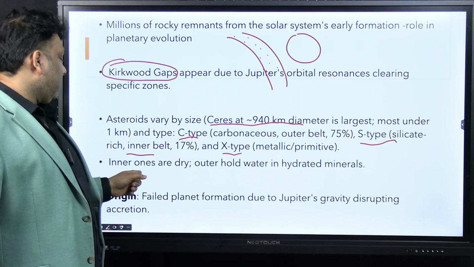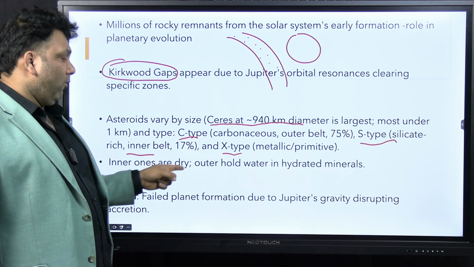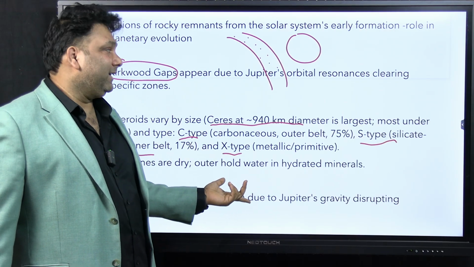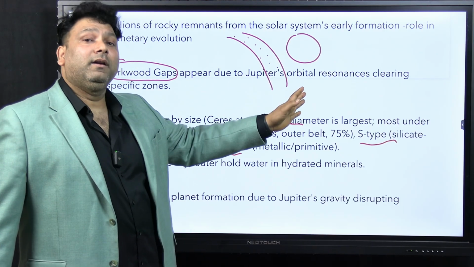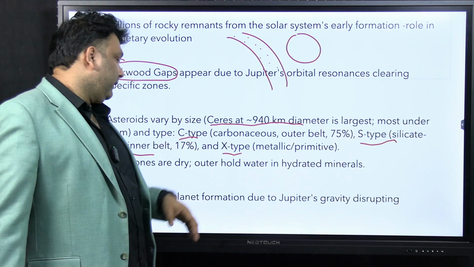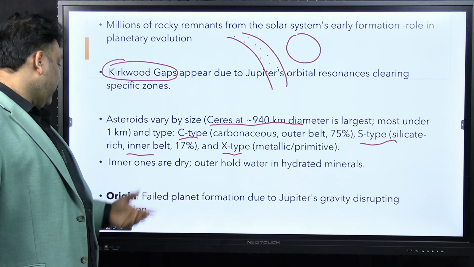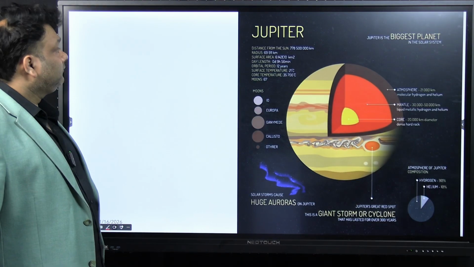So inner ones are dry, outer ones hold water. Obviously, when you are near the sun, the water will evaporate. When you are away from the sun, it can be present in icy form. Origin? It is a failed planet.